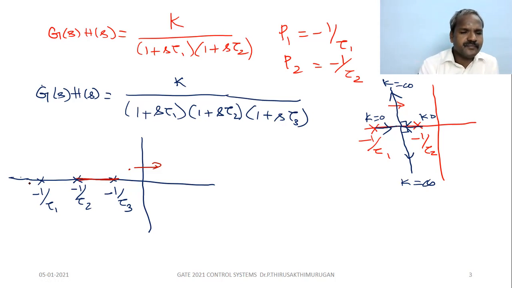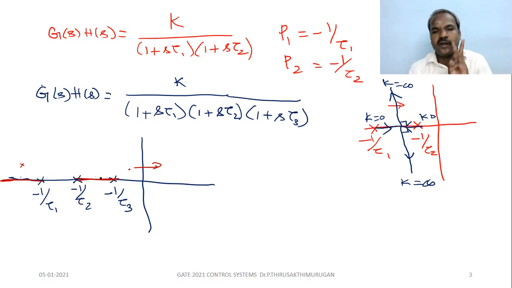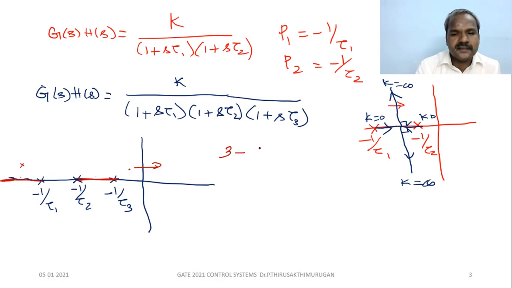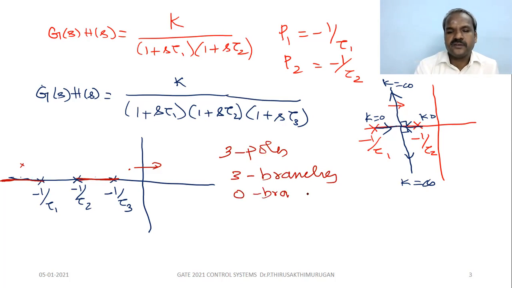If you stand here, 3 poles are there, so definitely a branch lies here in the root locus diagram. In this case, how many poles? 3 poles. How many branches? 3 branches. How many branches terminate at zero? No zeros, right? 0 branches terminate at zero.